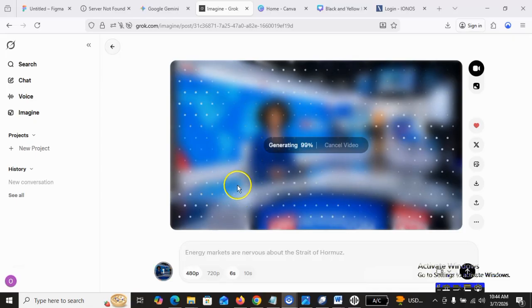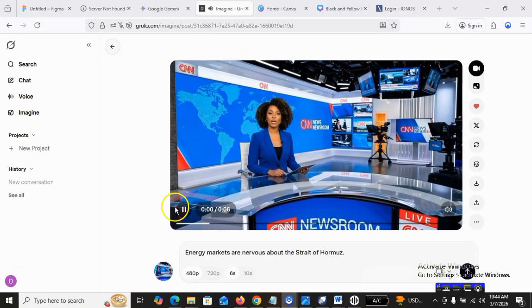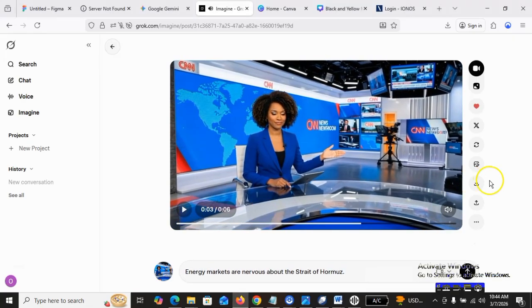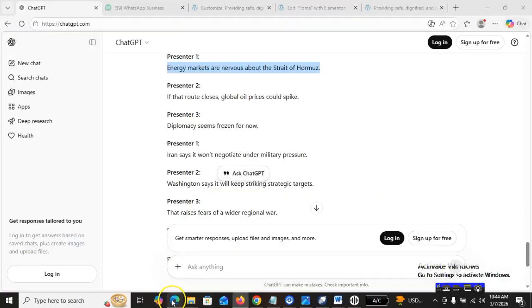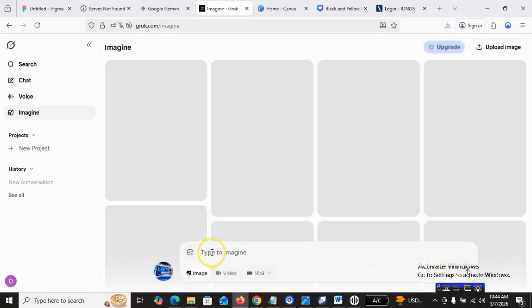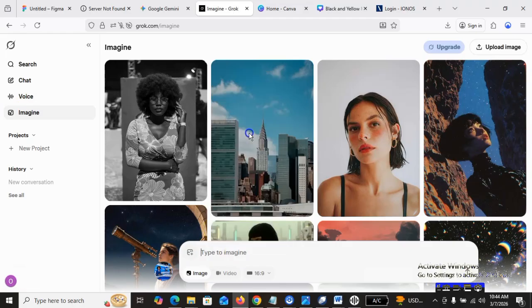So we just wait for it to load. If you want them to say something like this, you can see what we ask GPT to create. The write-up is very short. So maybe if you wanted to say something longer, I can tell GPT to create maybe a 10 to 15 minutes, 15 seconds write-up for you.